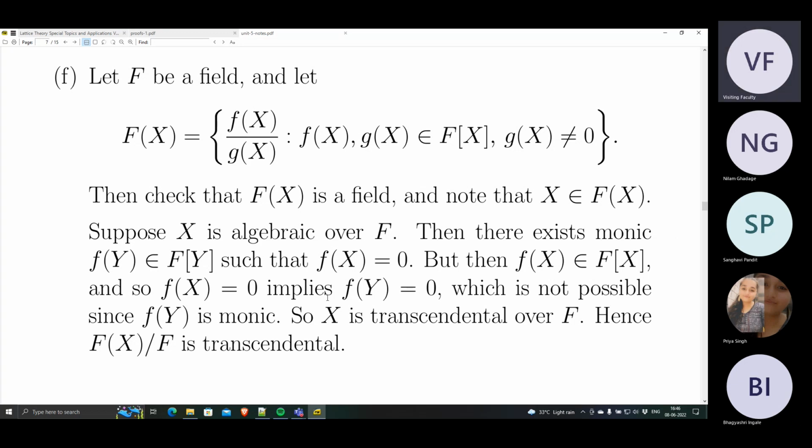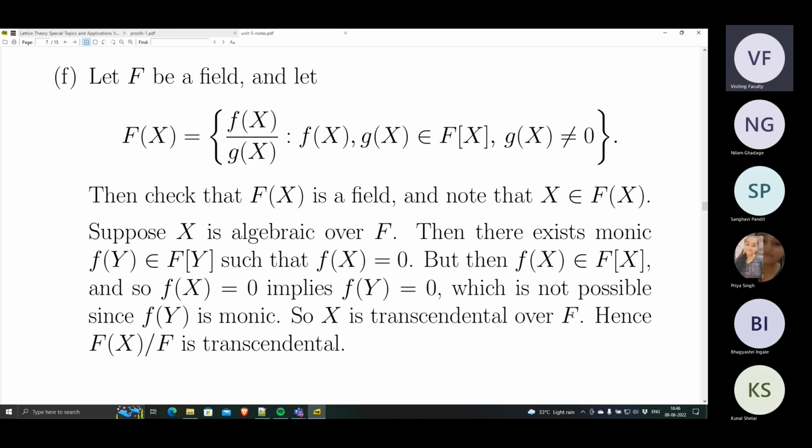Therefore, X cannot be algebraic, X is transcendental over F. So this extension F round bracket X over F is a transcendental extension. Is that okay?